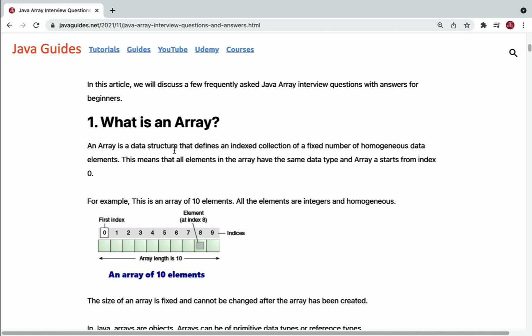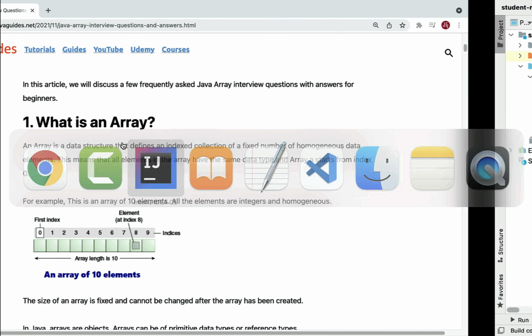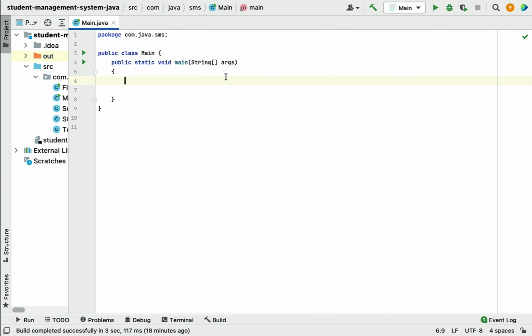What is an array? An array is a data structure that defines an indexed collection of a fixed number of homogeneous elements. This means that all the elements in the array have the same data type and an array starts from the index 0. Let me explain what an array is with an example so that you will understand better. Let me switch to the IntelliJ IDEA over here.